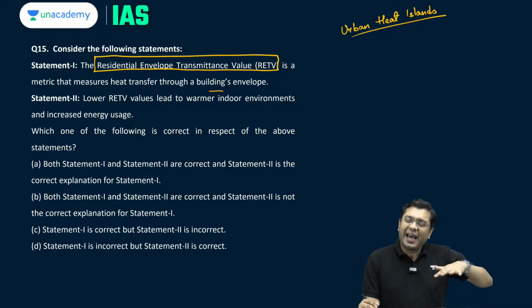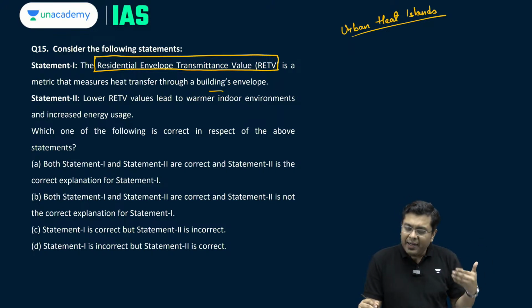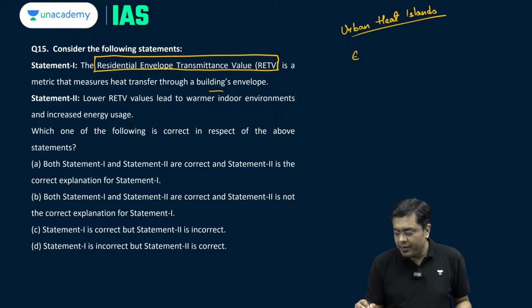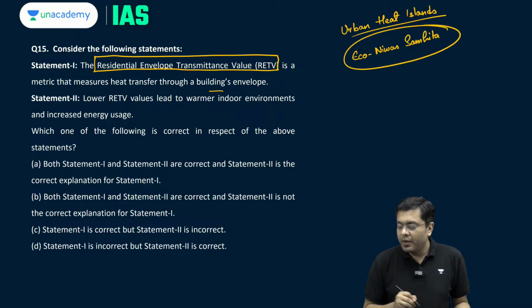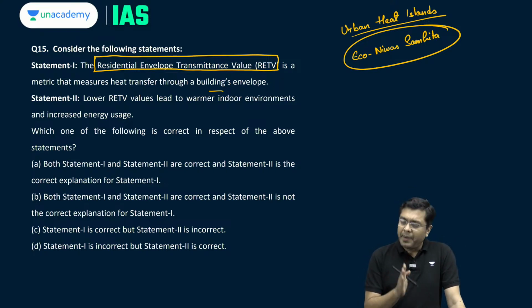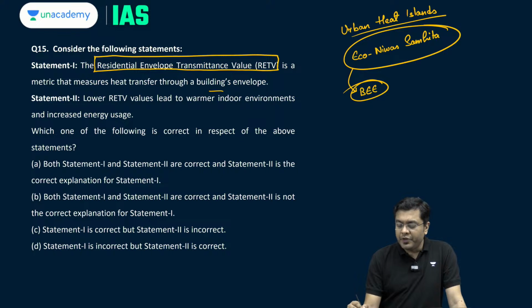That is why there has been a clamor and a movement to move towards green buildings. And it is here, under the Eco-Niwas Samhita, that certain green building codes have been defined by the government of India, and the organization responsible for delineating these clauses is BEE, the Bureau of Energy Efficiency.